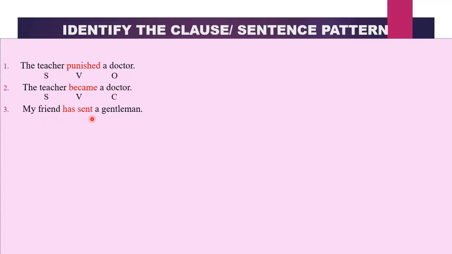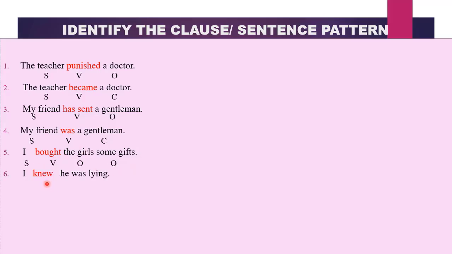My friend has sent a gentleman. Send is an action word. Therefore, a gentleman becomes our object. My friend was a gentleman. Was is a linking verb. A gentleman becomes our complement. I bought the girls some gifts. Bought is an action word. So the girls and some gifts will be objects. So we have two objects here. This is the direct object and this is the indirect object. So what will be the sentence pattern? SVOO. I knew he was lying. What did I know? He was lying. Therefore, we have an SVO because he was lying is suffering from the action knew.